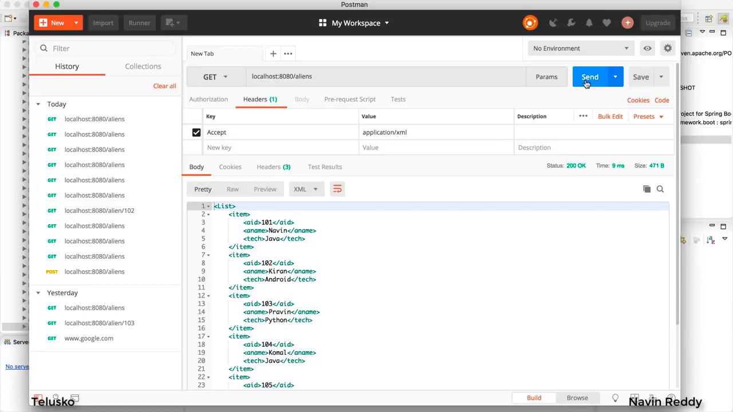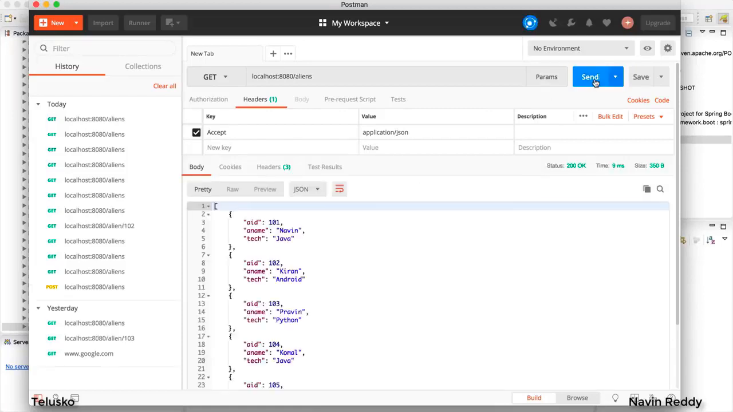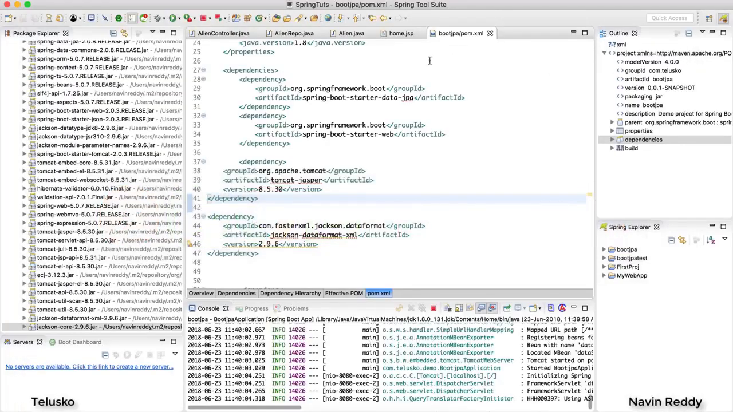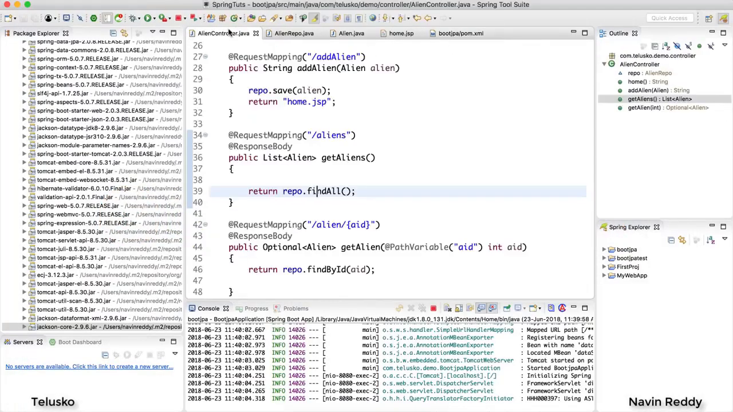Because Spring now supports both, right? So whenever I send a request for JSON, this should not work. So this is what I want. When I click on send, it should not work. I want to provide only XML. Now in that case, I will go back to my code and see what changes we have to make. So this is the method which we are using, right? Get aliens, and when you send a request for aliens, this is what it will be calling.